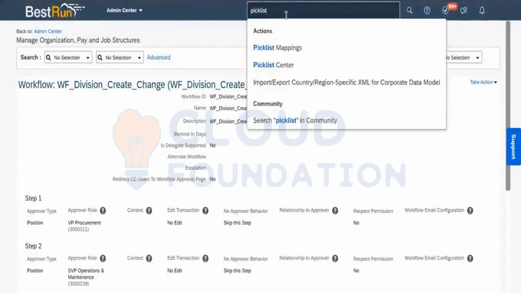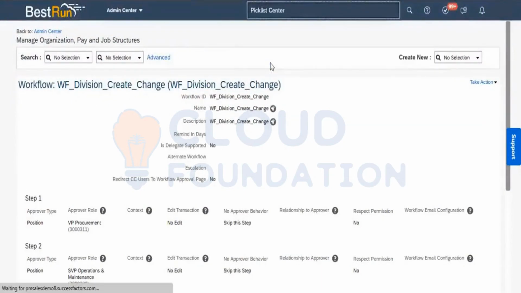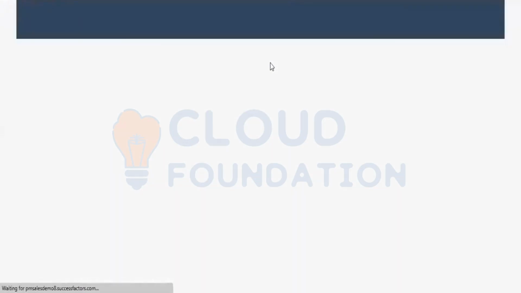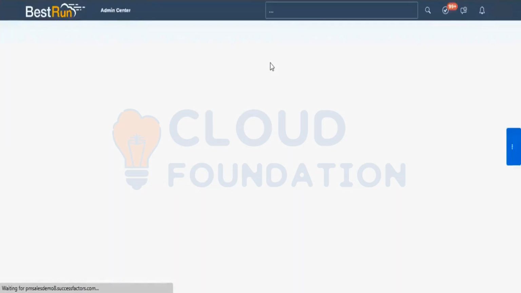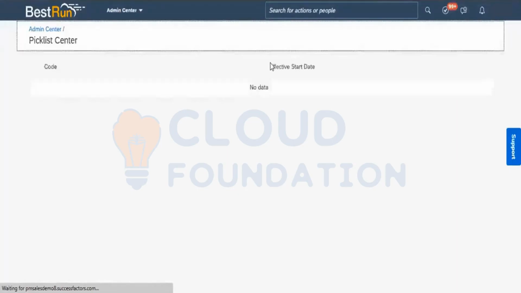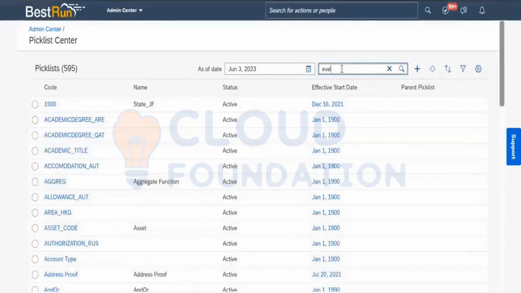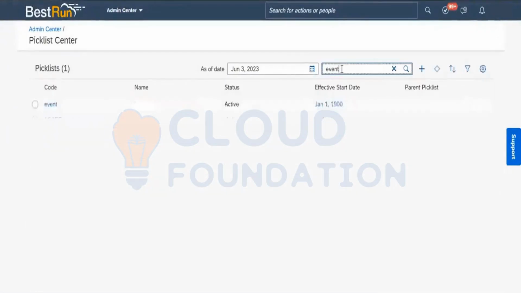the Picklist Center. In the Picklist Center, if I want to go to event, we can see event.